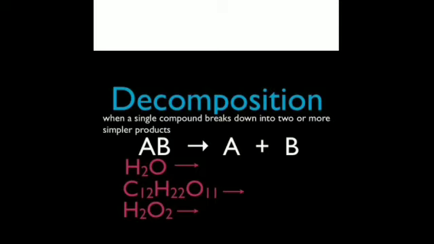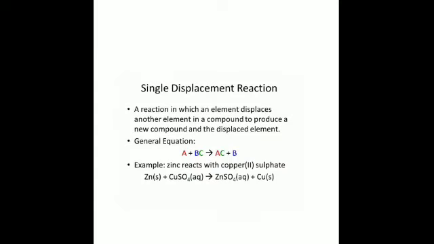Then the displacement reaction is a reaction in which an element displaces another element in a compound to produce a new compound and the displaced element. It is generally represented by the equation A plus BC gives you AC plus B. The example of zinc and copper sulfate is given, and how zinc takes the place of copper because it is more reactive than copper, and forms the corresponding salt of zinc, and copper is released. Is it clear? So this is all we had done in the last lecture.